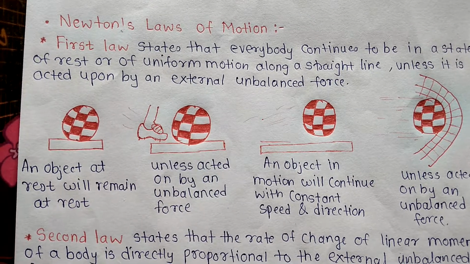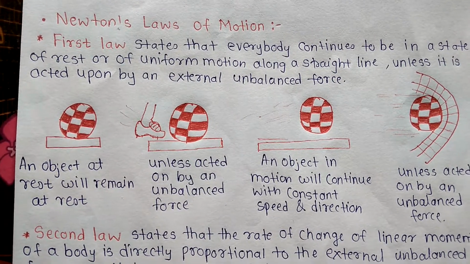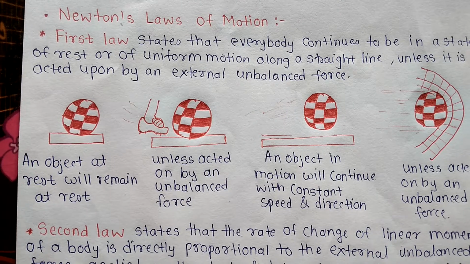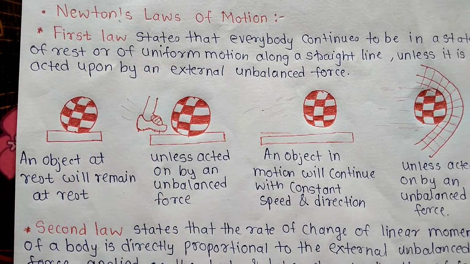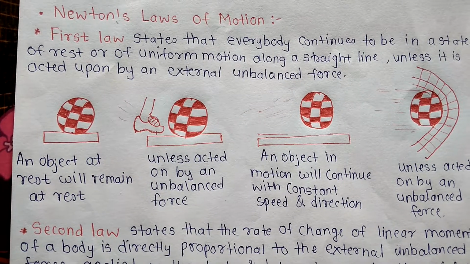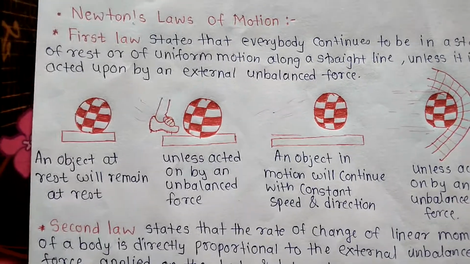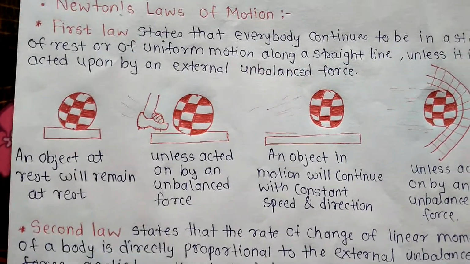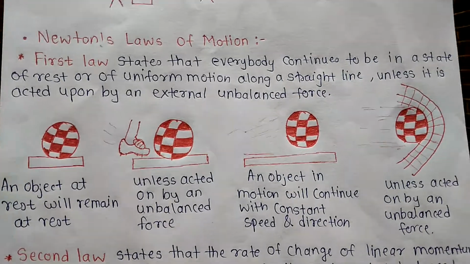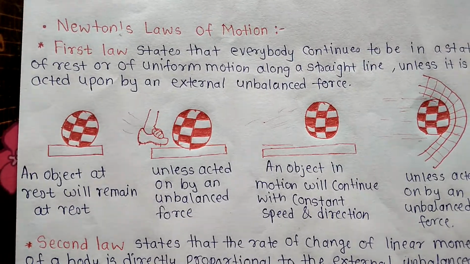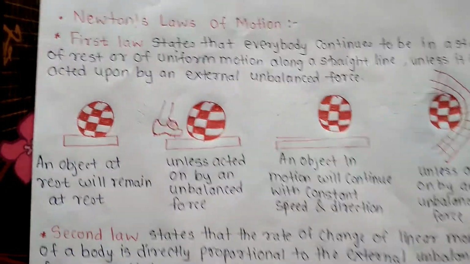Inertia of a body is measured by the mass of that body. The heavier the body, the greater is the force required to change its state, and hence greater is its inertia, and vice versa. To understand this first law, I give here one example of a ball.